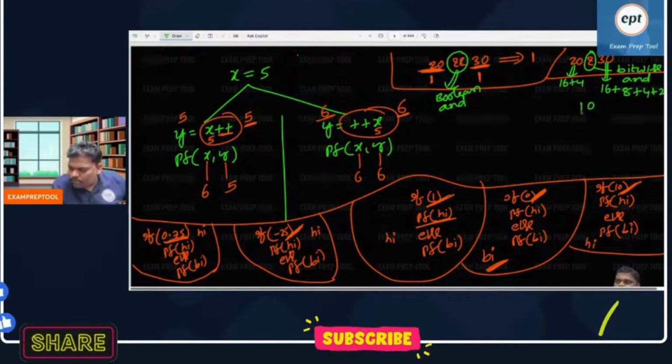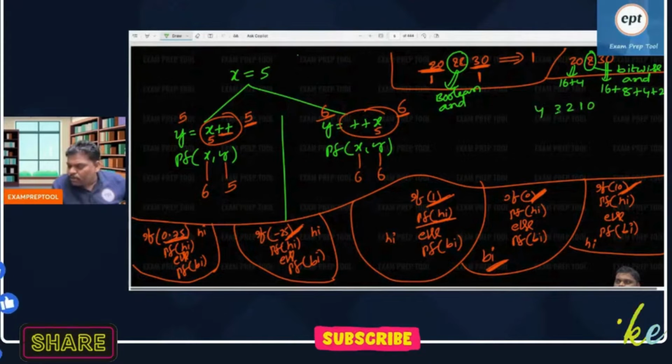The 0th bit, first bit, second bit, third bit, fourth bit. 16 means 2 power 4, so the fourth bit is 1. 4 means 2 square, so the second bit is 1. The remaining are zeros. So this is 20. And one more, go to 30.